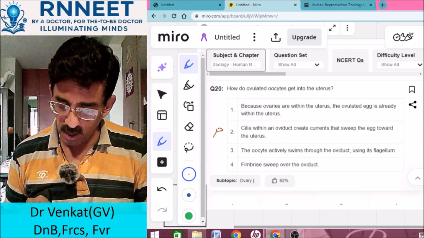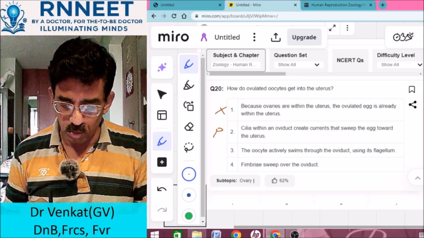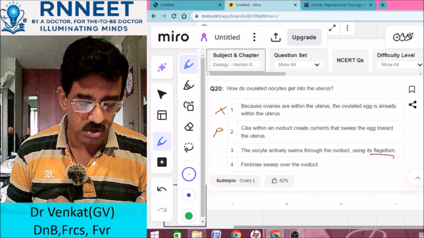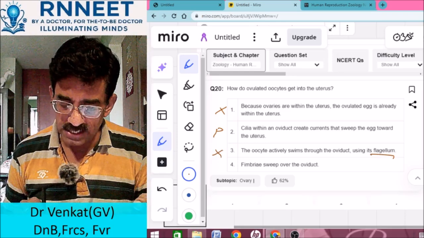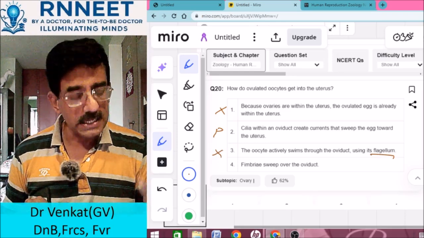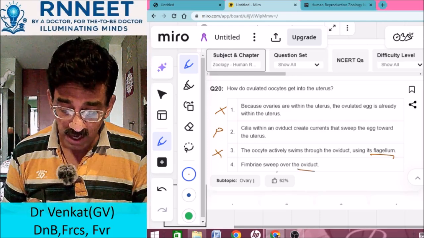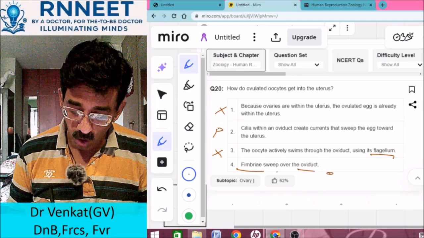Possible. Okay, so this is wrong: the oocyte actively swims through the oviduct using its flagellum. Does the oocyte ever have a flagellum? Only the sperm has, not this. So this is wrong. Fimbriae sweep over the oviduct. Yes, fimbriae are present, but does it sweep over the oviduct? No. Fimbriae sweep over the ovum.